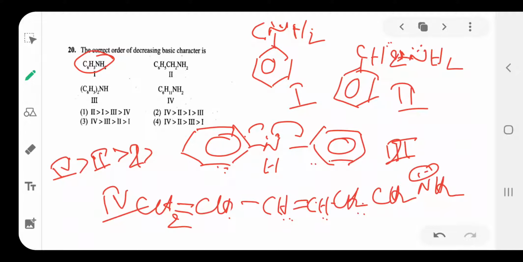But in the third, both sides have phenyl groups, so the availability of the lone pair is very low because it is conjugated with both rings. So the third one is a very weak base. The order is 4, 2, 1, 3. Option is 2.